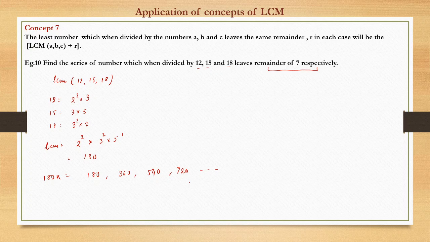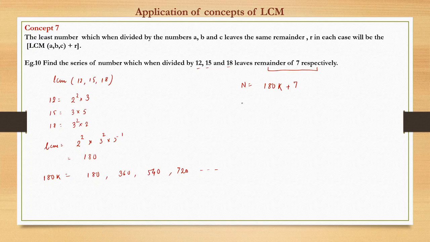Now, but the question says that it leaves a remainder of 7. So what would be the answer? The general form was 180k for the earlier answer. But to get a remainder 7, when this number is divisible by 12, 15, 18, we need to add 7 here. So if now the number is of this form, what would happen? If we divide this number by 12, there will be remainder 7. If we divide the number by 15, this part would be cancelled, remainder would be 7. Again, if we divide this number n by 18, this will be fully cancelled, remainder would be 7.